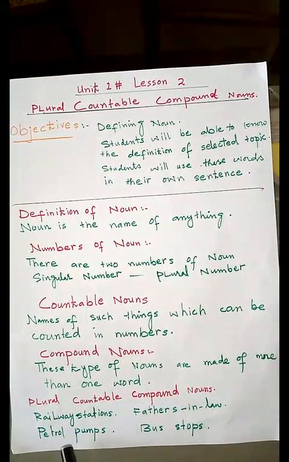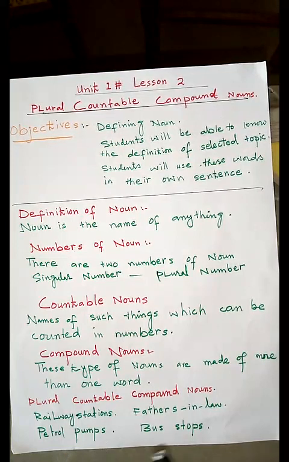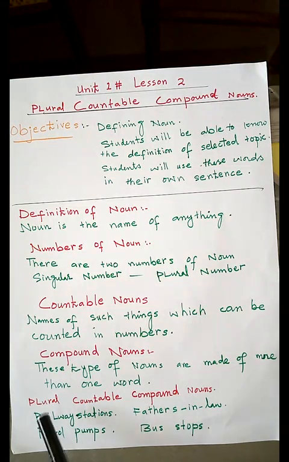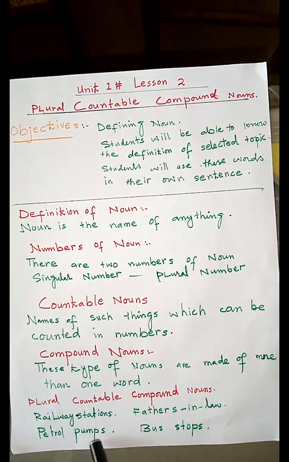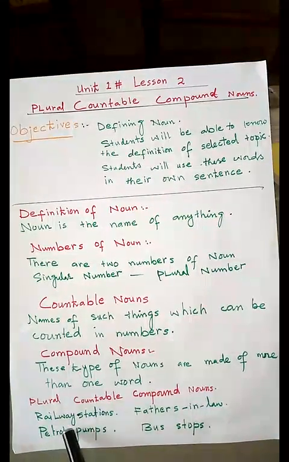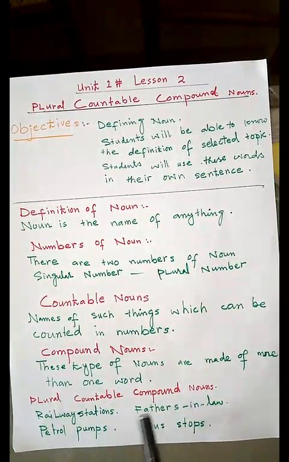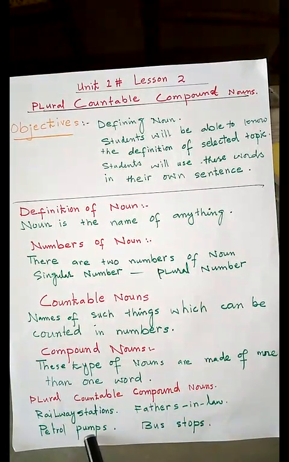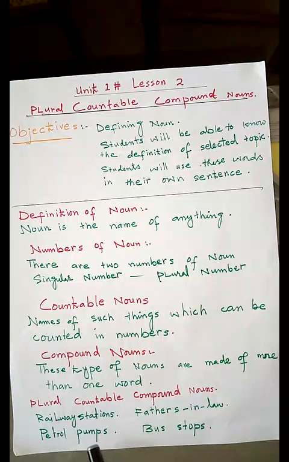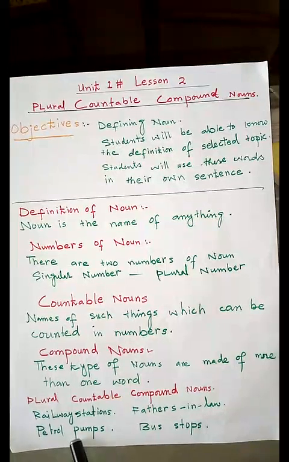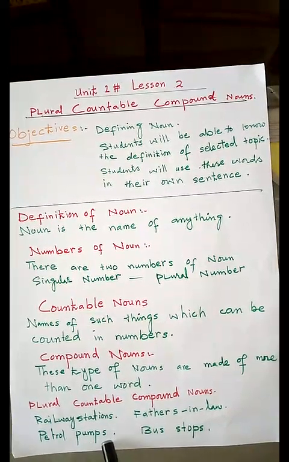And as you know, we can count it: 2 petrol pumps, 5 petrol pumps, 10 petrol pumps, 50 petrol pumps. We can count it in numbers. So first of all, it is plural. Number 2, we can count it. Number 3, this example is made of more than one word.